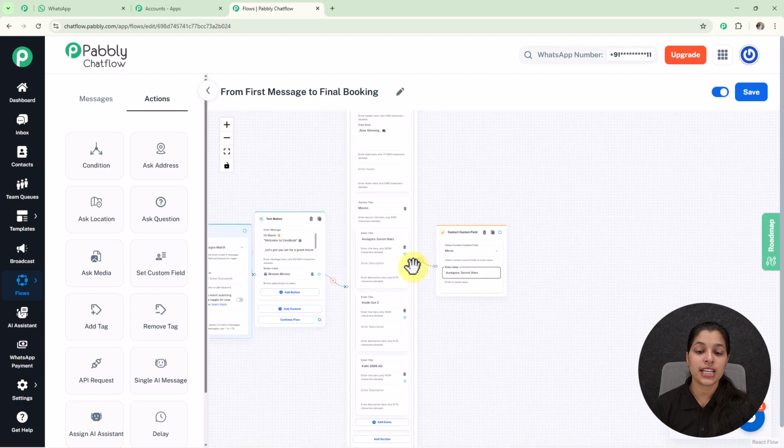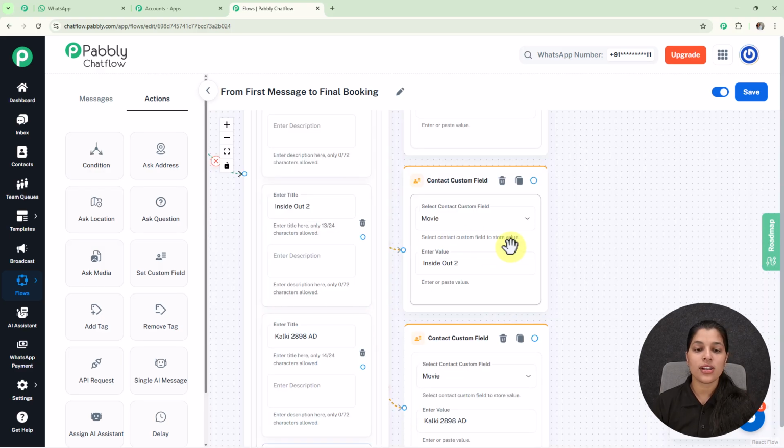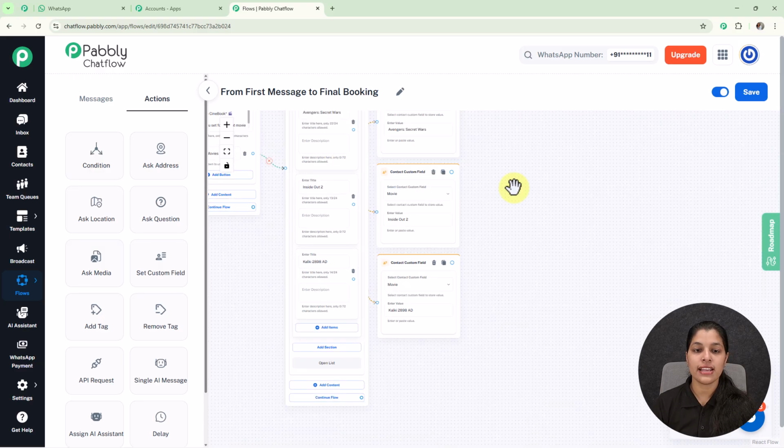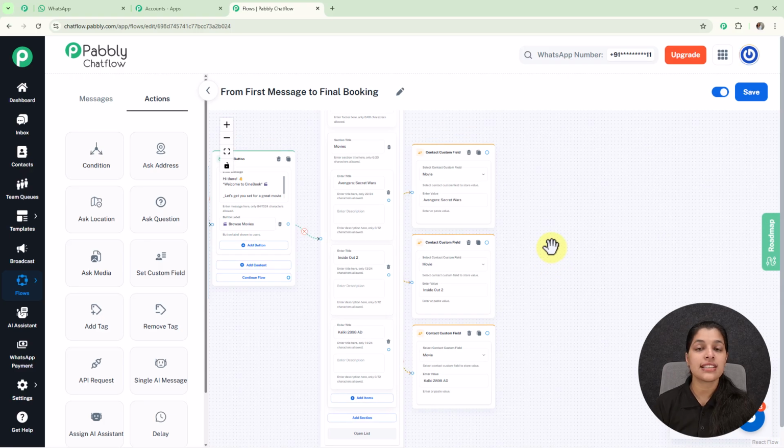Now I am going to assign contact custom fields to the remaining list items as well. So here I have provided a contact custom field to all these list items. Now if my user selects any of these list items, I am going to provide them again a list for selecting the theater, and you know the process of creating the list. So now let's create it.